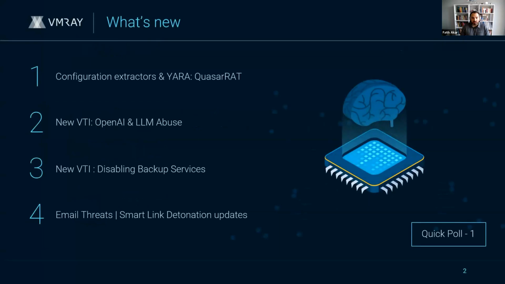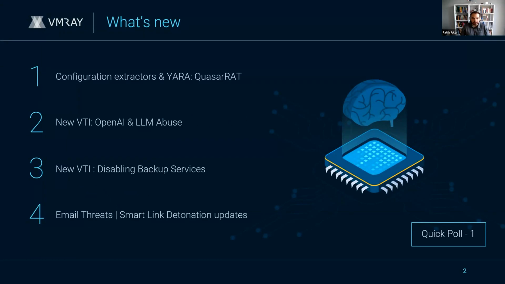Let's take a look at what's new this month. First up, we have updates on our configuration extractors and Yara rules, specifically focusing on QuasarRAT. Next, we have a new VTI rule, particularly with respect to identifying and mitigating abuses involving OpenAI and large language models. And VTI, for those of you who don't know, stands for VMRay Threat Identifiers, which catches the static